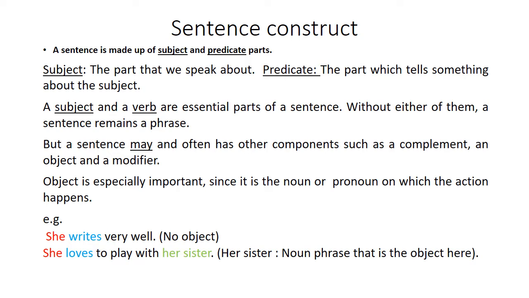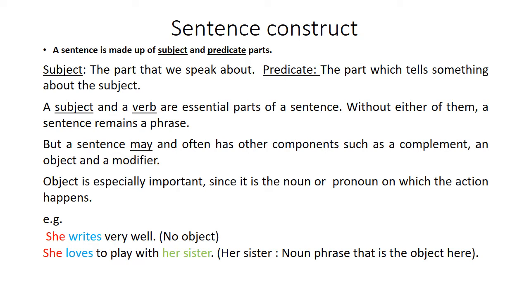While subject and verb parts are necessary, a sentence often has other components such as an object, a complement, and a modifier. Objects are especially important since they are the nouns or pronouns on which the action happens. What is a modifier? A modifier typically enhances the subject, tells something about the subject. For example, the tall girl plays basketball. So the tall girl is the subject and the tall part is the modifier part.